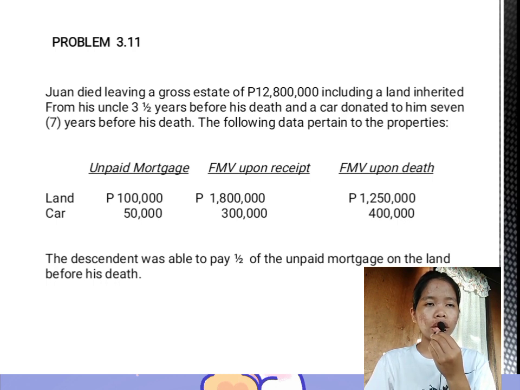The unpaid mortgage for the land is 100,000 pesos and 50,000 pesos for the car. The fair market value upon receipt of the land is 1,800,000 pesos and 300,000 pesos for the car. The fair market value upon death of the land is 1,250,000 pesos and 400,000 pesos for the car. The decedent was able to pay half of the unpaid mortgage on the land before his death.